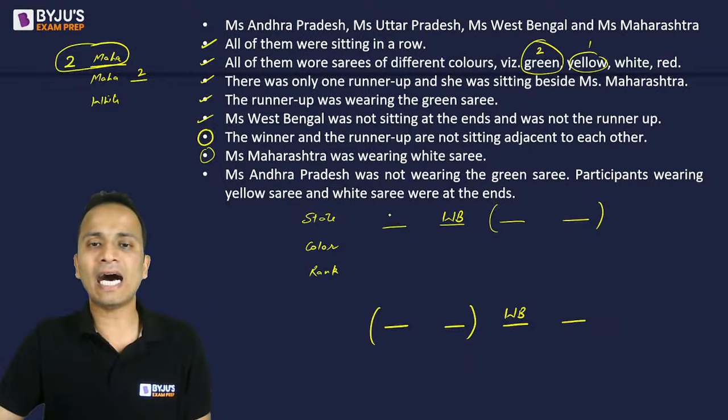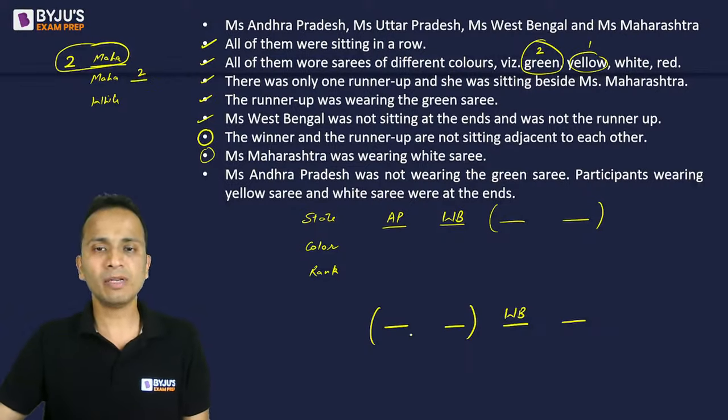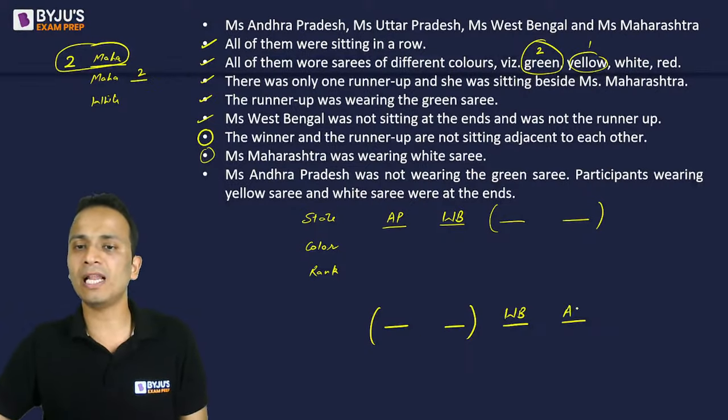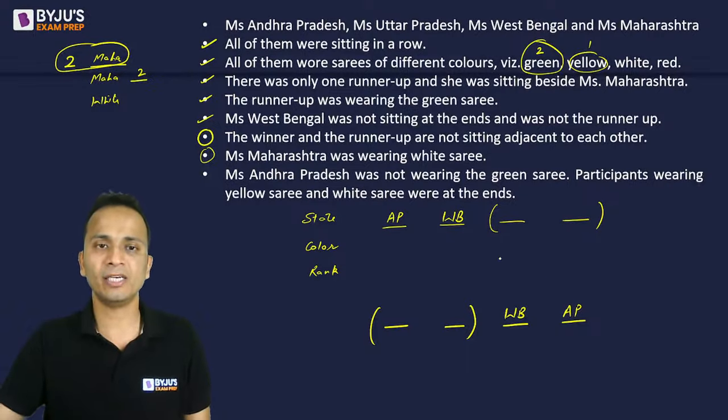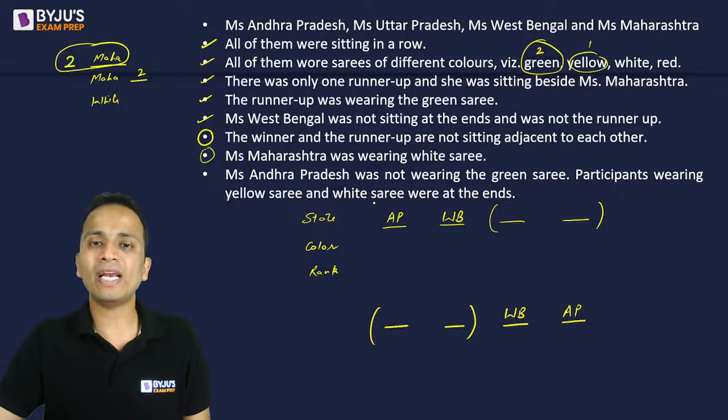So I can say that Miss Andhra Pradesh will come at the first chair in the first case. Similarly, Andhra Pradesh will come at the last chair in the second case. Now, Miss Maharashtra was not wearing green sari. Participants wearing yellow sari and white sari were at the ends. Yellow and white were at the ends.